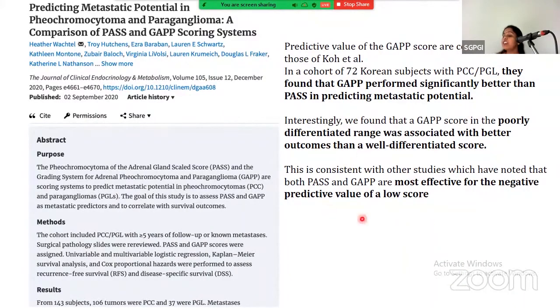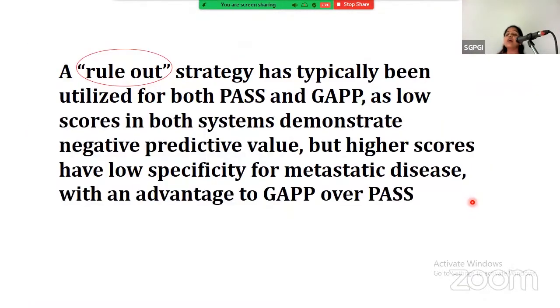The poorly differentiated range was associated with a better outcome than a well-differentiated score, and both PASS and GAP are most effective for the negative predictive value of a low score. So a rule-out strategy has typically been utilized for both PASS and GAP, as low scores in both systems demonstrate negative predictive value, but higher scores have low specificity for malignant disease, with an advantage of GAP over the PASS scoring system.